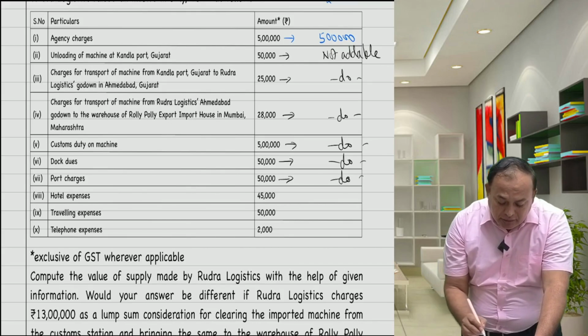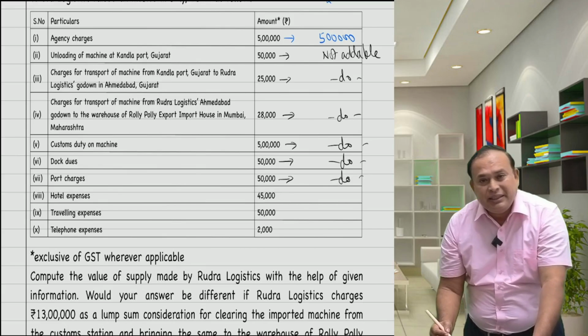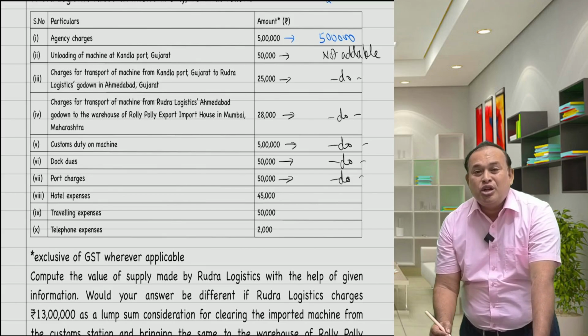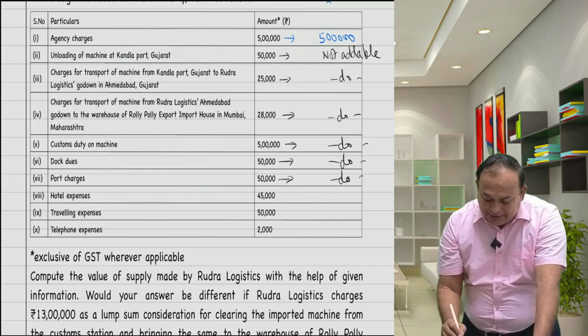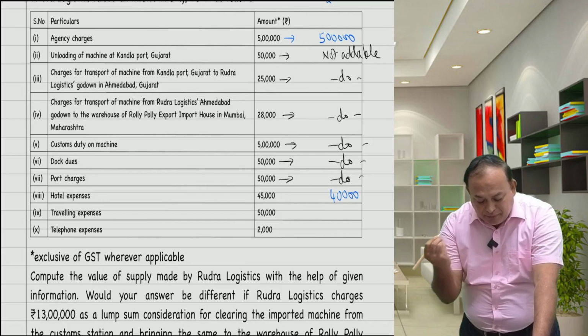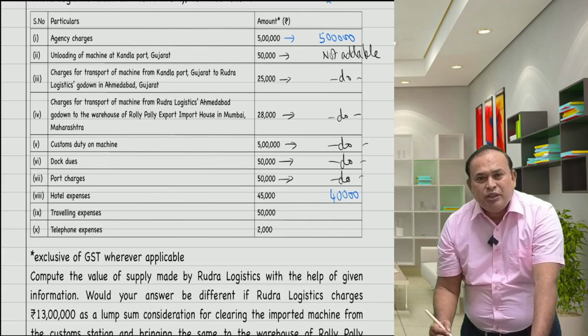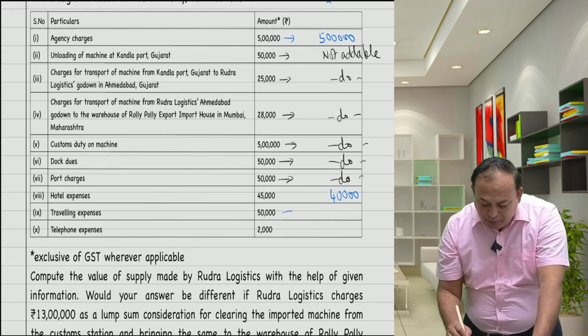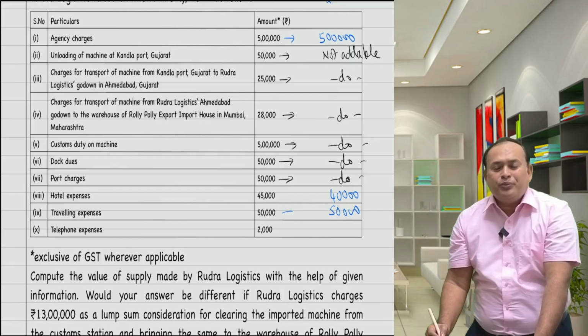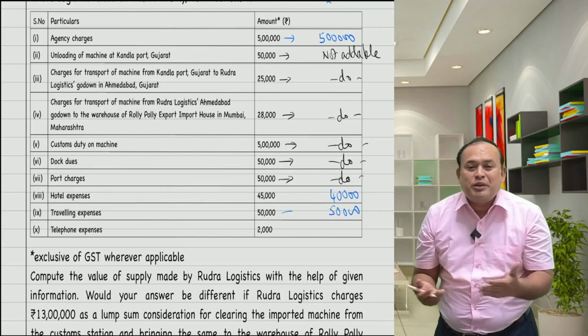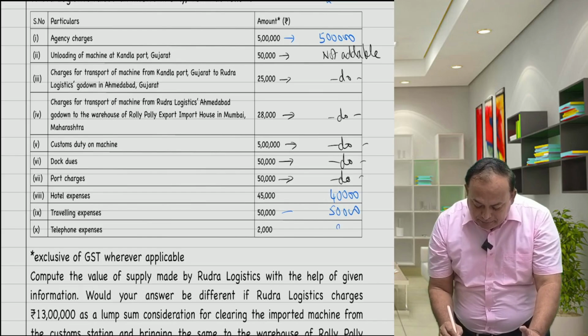Hotel expenditure, it cannot be a pure agent expenditure. It is not a pure agent expenditure. Hotel expenditure: yes, value adds in value of supply. Excellent, good. So 40,000 is the input supply of the supplier. Therefore, add it. Traveling expenditure to provide the output supply: yes, value of supply addable. Yes, of rupees 50,000. There you are. Telephone charges too: yes, it is an inward supply to provide the output supply. Therefore, 2,000.